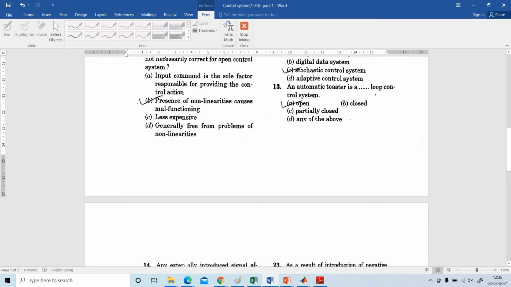Which is a closed loop system? Autopilot for an aircraft, direct current generator, car starter, electric switch? The answer is A. Autopilot for an aircraft.